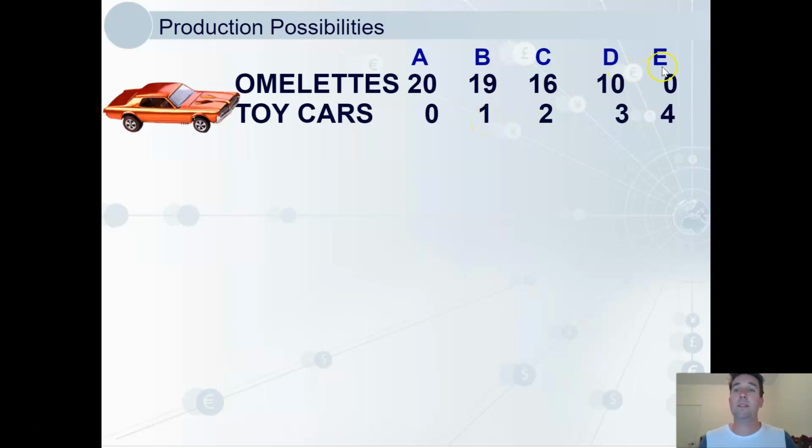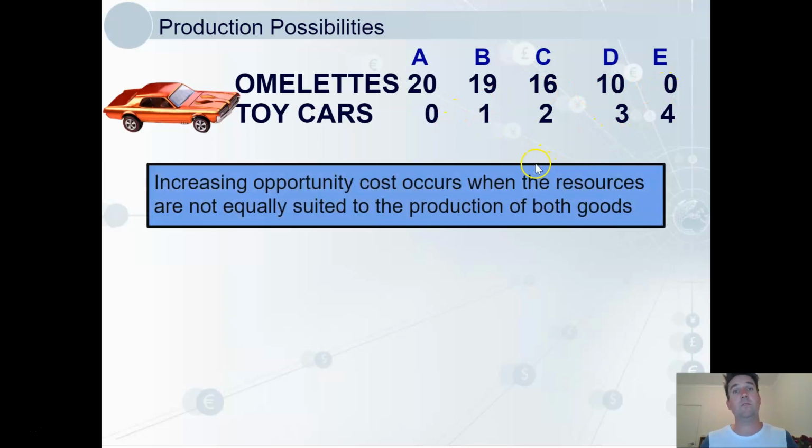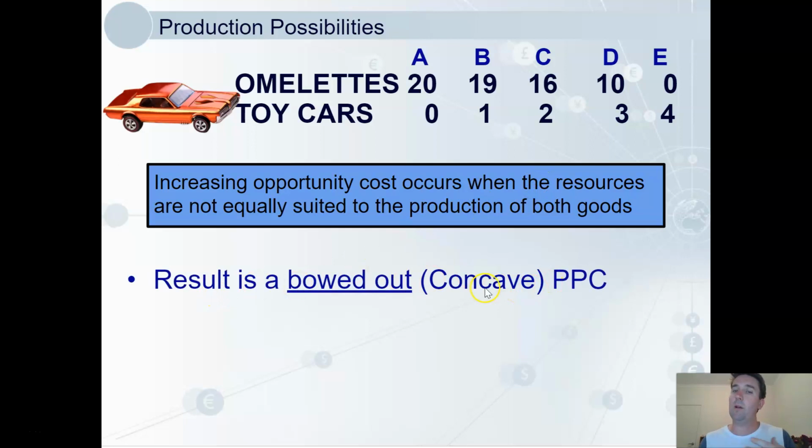But moving from D to E to make again one toy car, we're giving up a lot. We give up 10 omelettes because now we're using all our best omelette making resources to make the toy car. The opportunity cost increases as we make more of either good. This gives us a bowed out shape, a concave shape of PPC, and that's like the one you drew before.